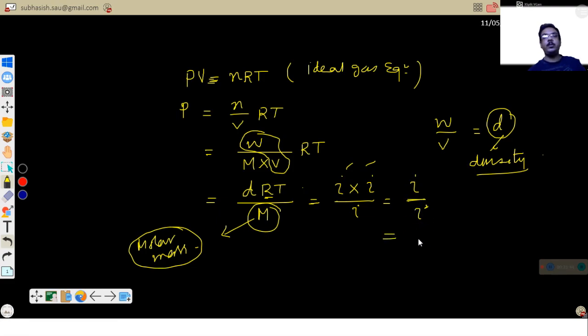So the ratio of intensive properties is also intensive. In this way, you can explain why pressure is considered an intensive property. This is another important fact. Sometimes students do not understand properly why pressure should be considered an intensive property.